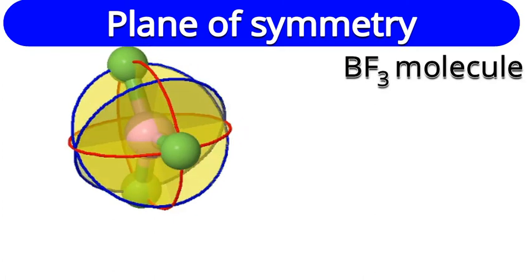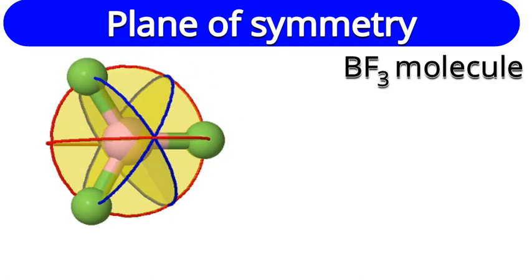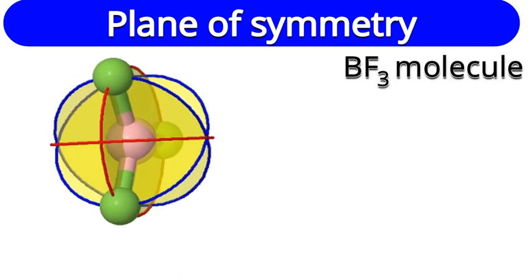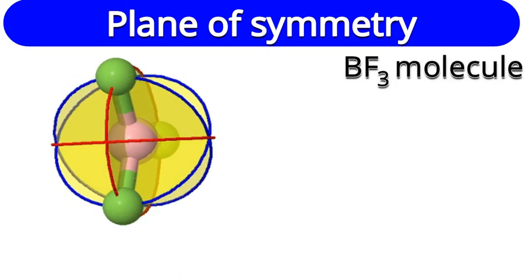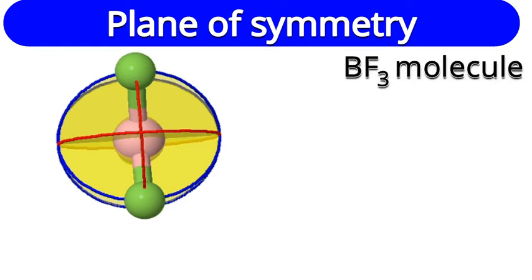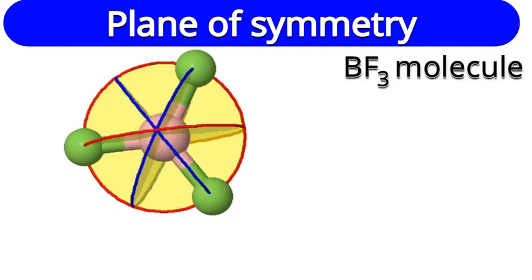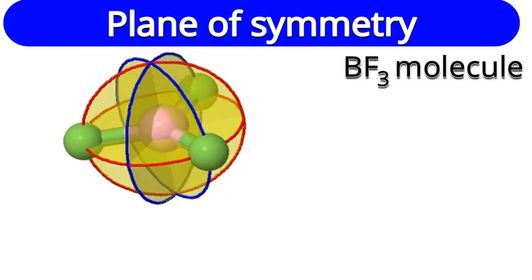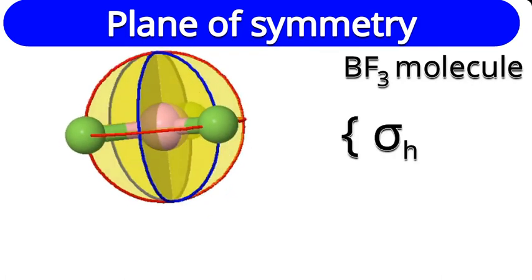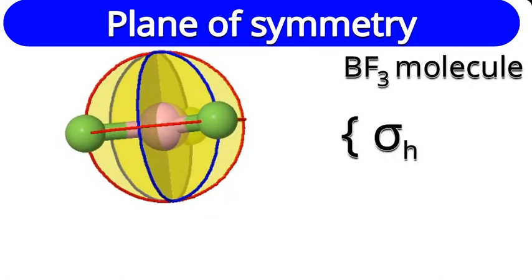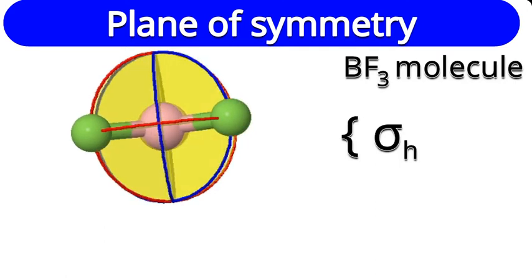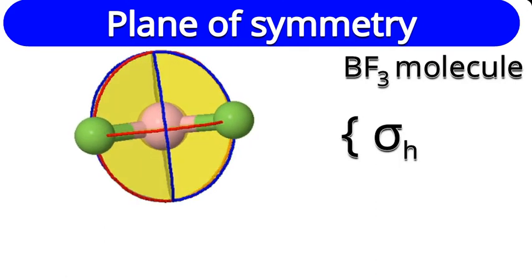Now we have to categorize these planes. What do you think? The plane which is cutting the molecule, which is along the molecular plane, that is vertical or horizontal. Is it perpendicular to the principal axis? Yes. Therefore, that is horizontal plane. What about other three planes? Are they passing through principal axis C3?